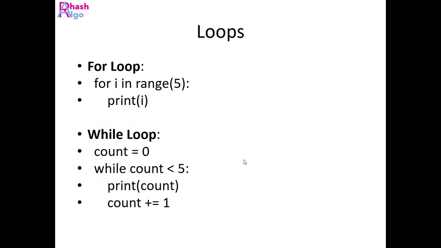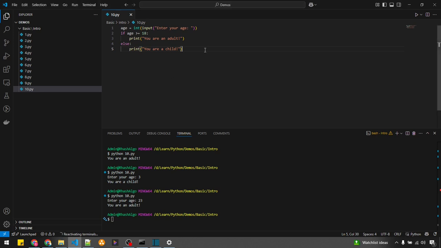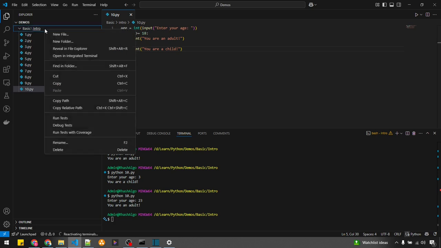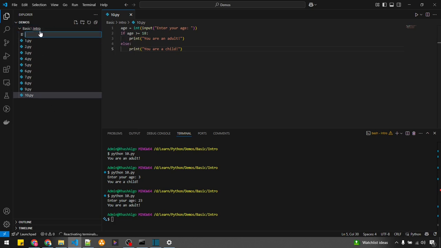I think it's better to create a separate program, guys, because there are certain practices in Python which we'll cover later.